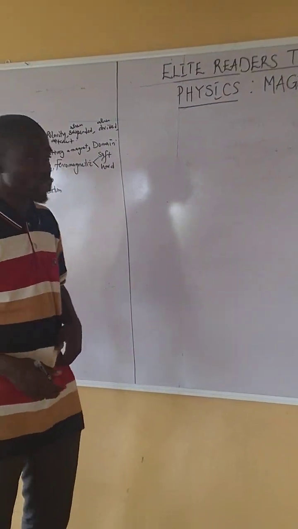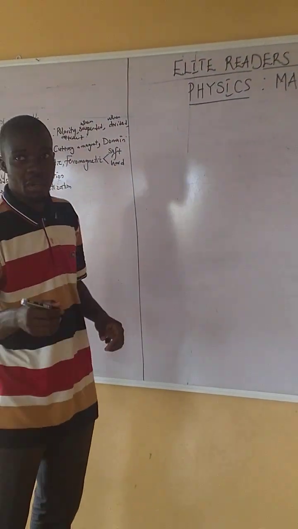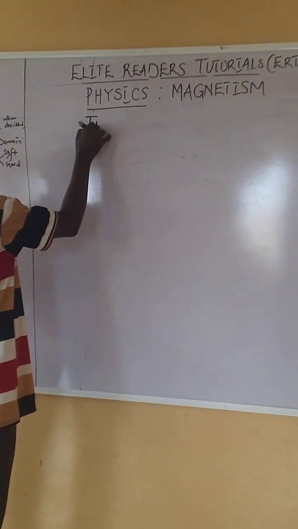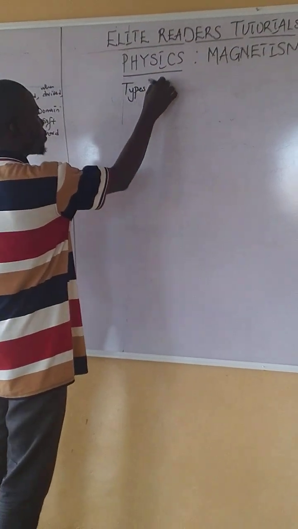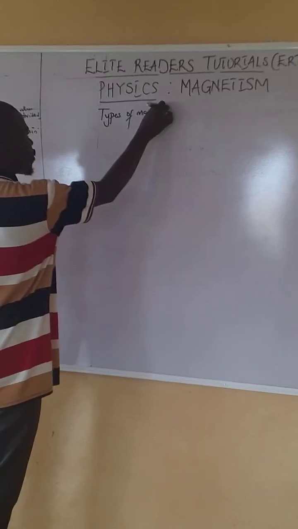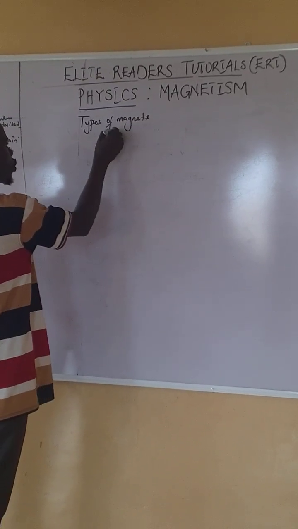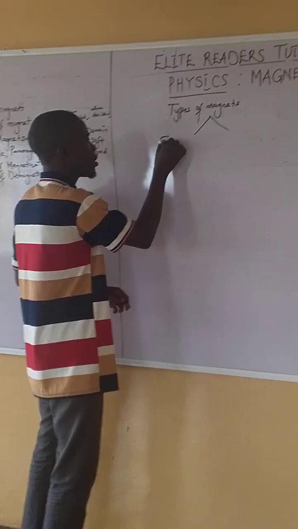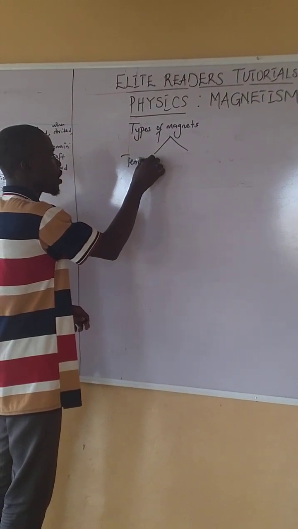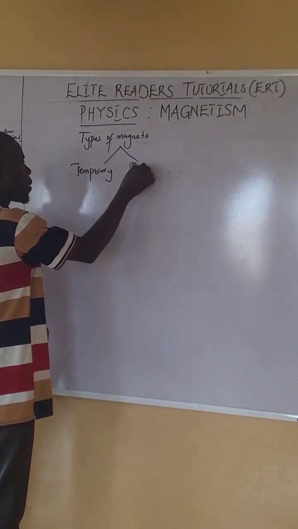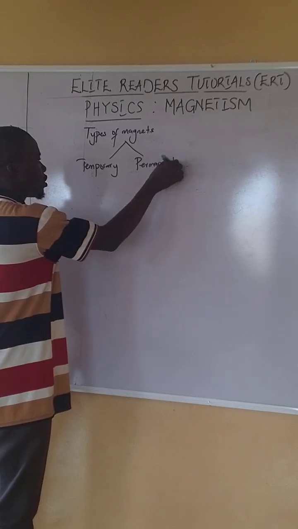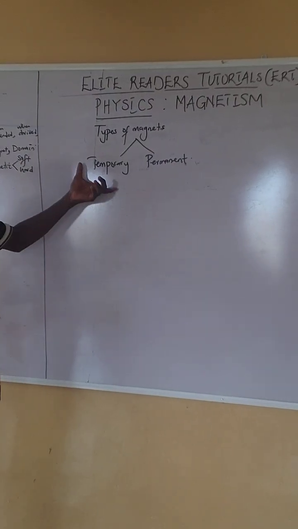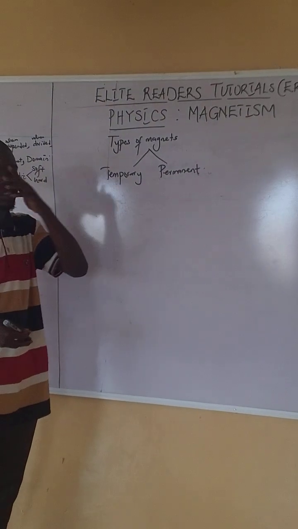To the second episode. So now we'll be talking about types of magnets, as I said in the last episode. We have two types of magnets: the temporary magnet and the permanent magnet.